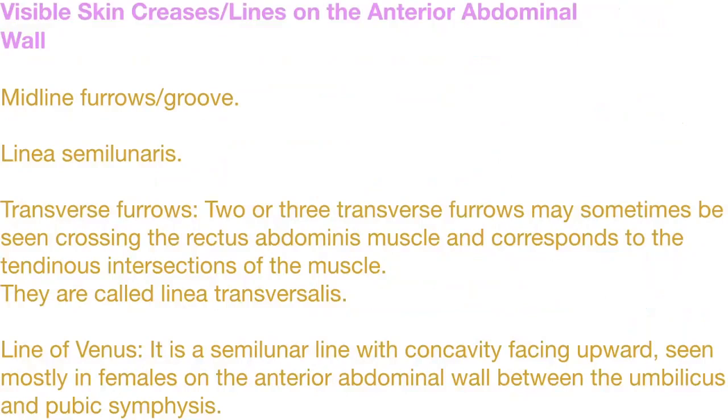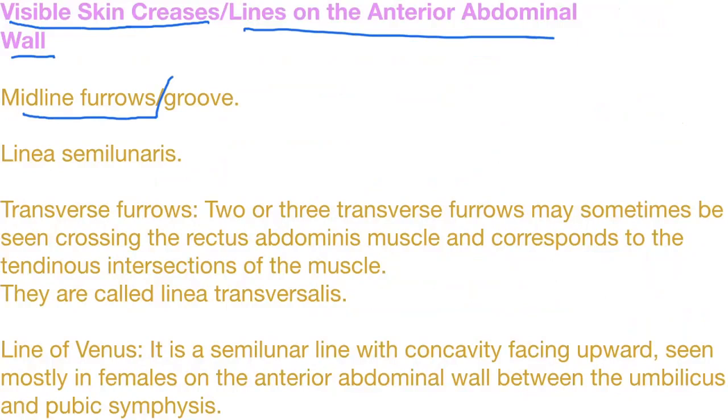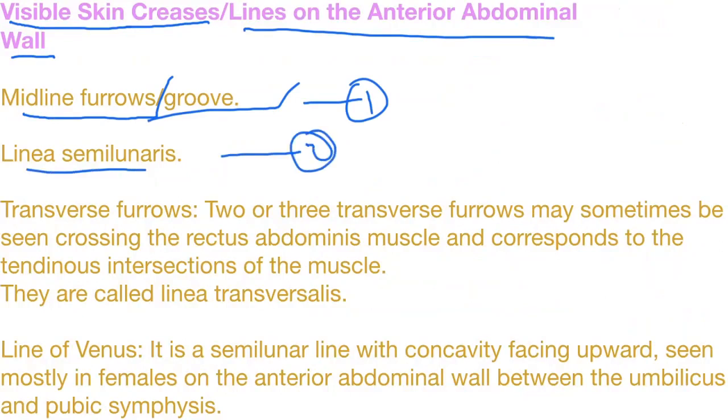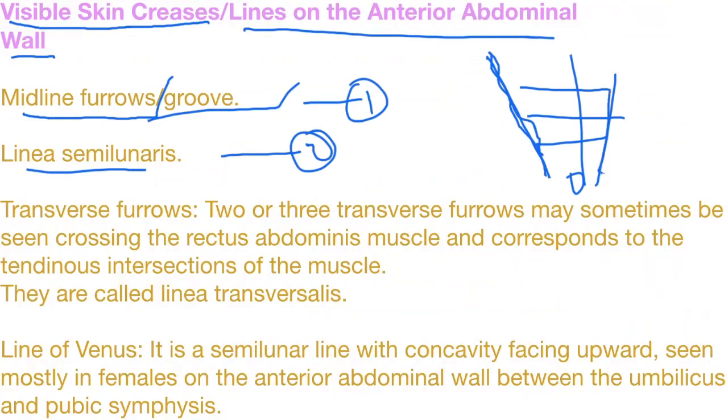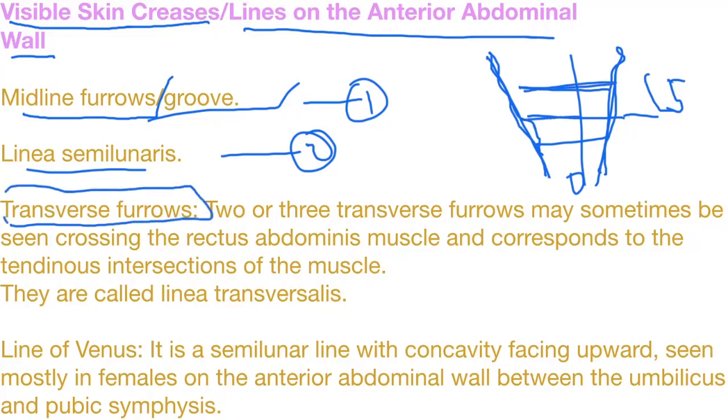Right, coming to the skin, there are some creases in the skin, visible skin creases. We have already dealt some of them in the previous class, right? Are lines on the anterior abdominal wall. They are visible. Midline furrow or groove. We have already dealt with this in the previous class. Linea semilunaris, okay? Abdomen, this is rectus abdominis, right? This one is linea semilunaris, right? Remember that. And transverse furrows, these are the transverse furrows.